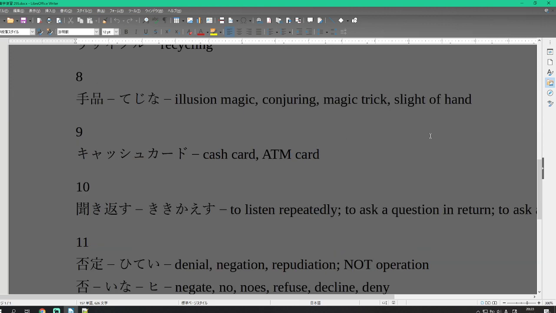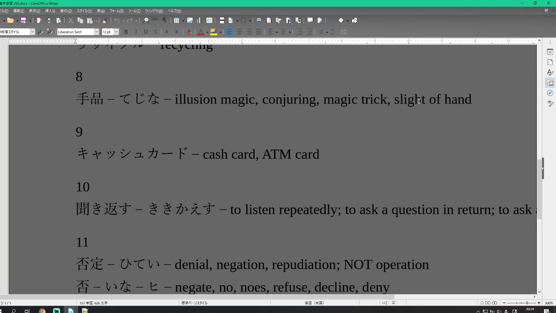Number 8 is tejina. Te on the left side is a hand. Jina on the right side is a product or an article. So an article that you produce just from your hand is an illusion, magic, or sleight of hand trick. Tejina is something that you produce magically from your hand. Tejina, hand product. Tejina is sleight of hand or illusion magic.